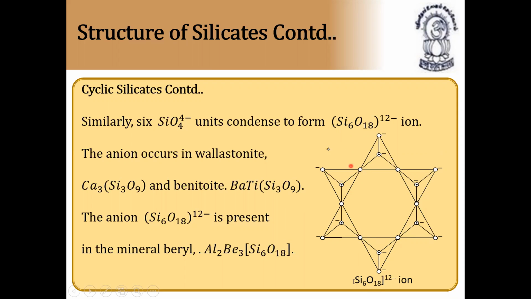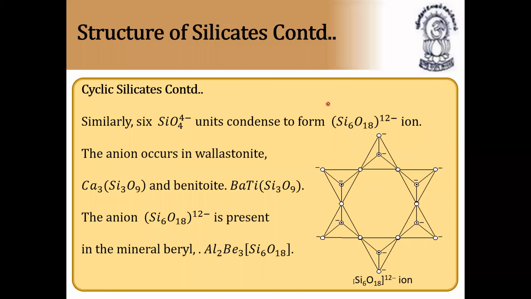That many tetrahedral units, so 6 silicons are there. 6 tetrahedral units are joined together by sharing 2 oxygen atoms with each one. Very, very important. These are called cyclic silicates.